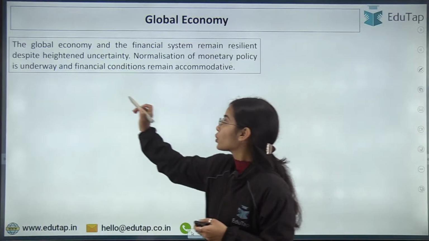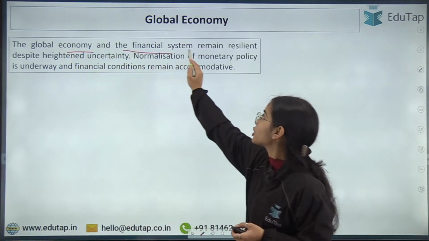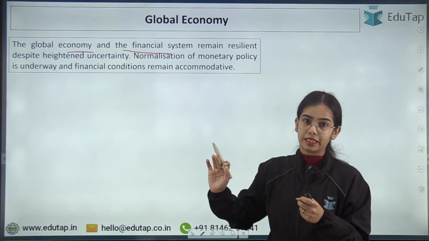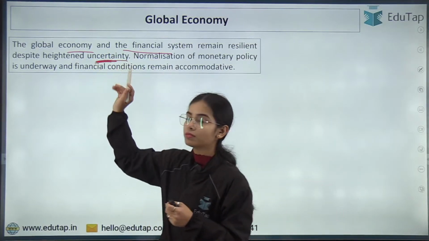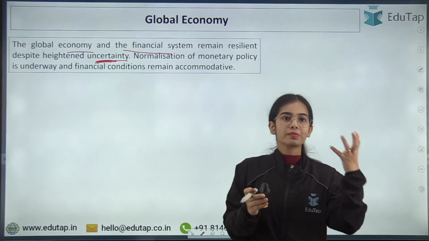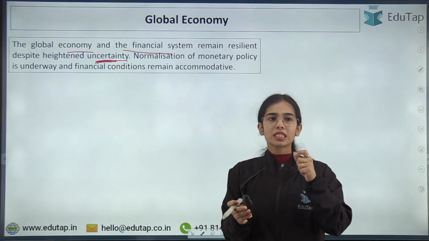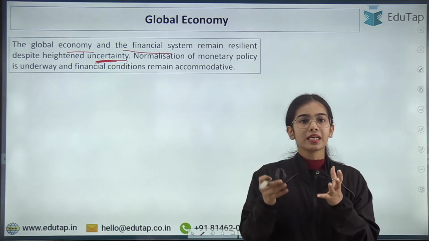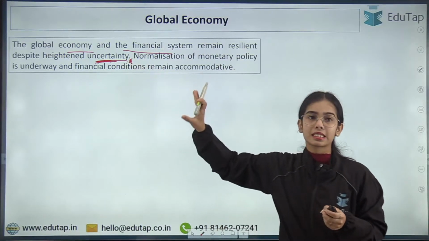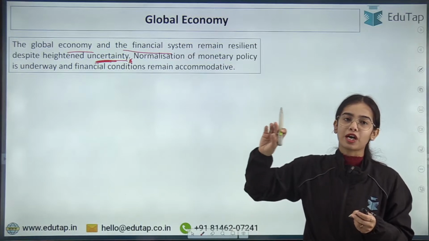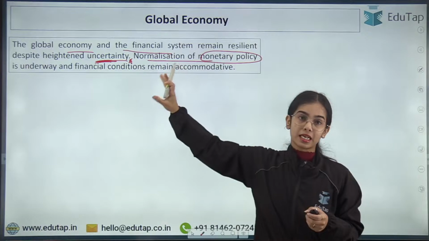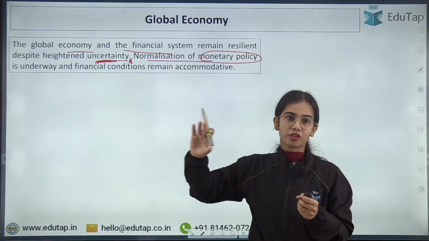So the global economy and the financial system remain resilient around the globe despite the heightened uncertainty. There is uncertainty because of the geopolitical situation, because of the problems going on between the countries. There is uncertainty present, but still there is resilience in the global economy and the financial system. There is normalization of monetary policy underway.